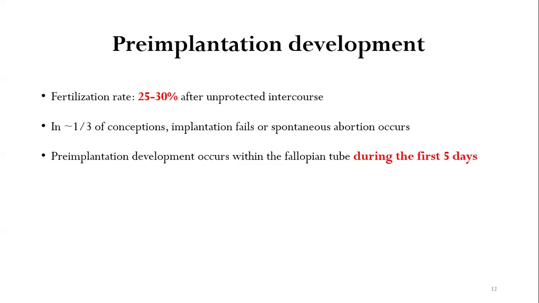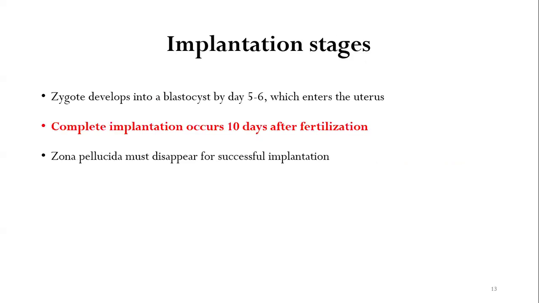The fertilization rate is only 25 to 30% after unprotected intercourse. In one out of three conceptions, implantation fails or spontaneous abortion occurs. Pre-implantation development occurs within the fallopian tube during the first 5 days. What are the implantation stages? The zygote, which is the cell stage after fertilization, develops into a blastocyst by day 5 to day 6. The blastocyst then enters the uterus. The complete implantation occurs 10 days after fertilization.